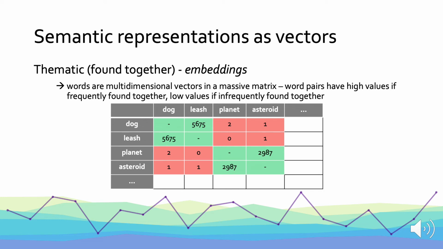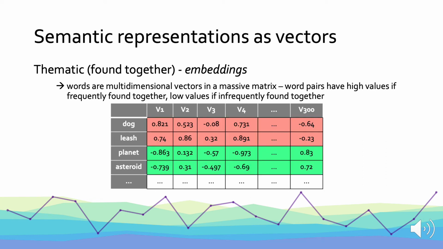I can also ask how often is the word dog found within 10 words of the word asteroid? Maybe those two words co-occur one time, and so on. We can do this for every single word pair in the database to construct a massive matrix showing us how often every pair of words is found nearby every other word. Then we can do dimensionality reduction on that massive matrix to boil down each word to a smaller vector, say 100 or in this case 300 dimensions.